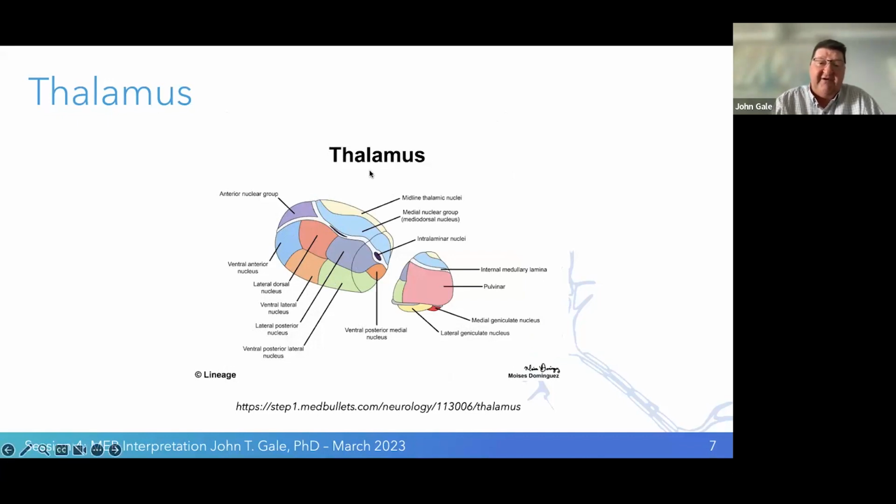So when we put a macro electrode into this area, we can be in a motor area. At the same time, if we're more anterior, we could be in the ventral anterior as well as the anterior nucleus and a motor region at the same time. So the macro is covering a large, broad space. Micro recordings, however, allow you to have precision in recording these structures individually and separately to identify function. And we identify function by having the patients perform various tasks or by the firing rates of the different components.